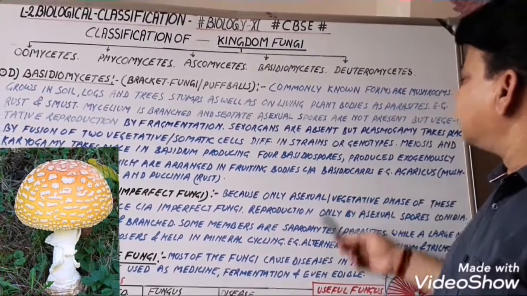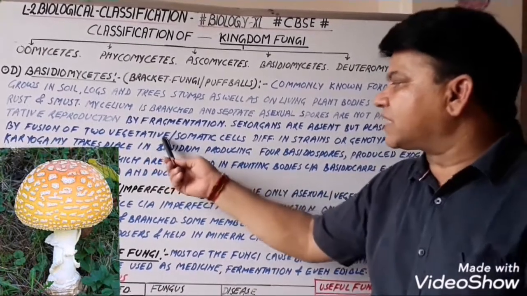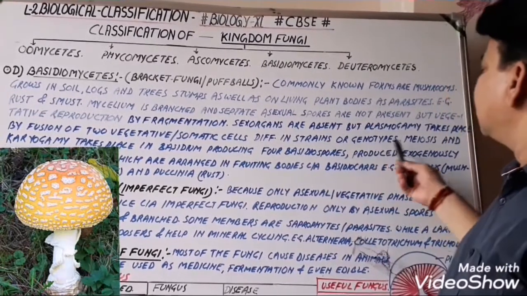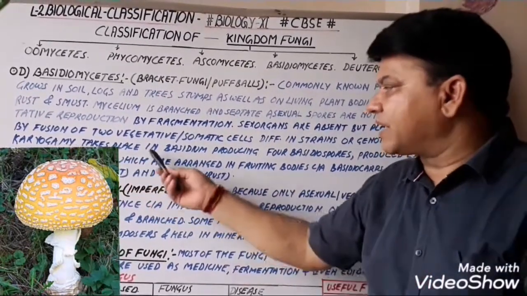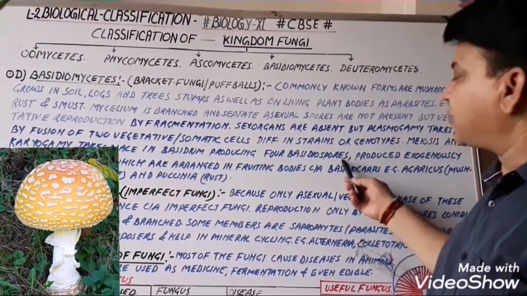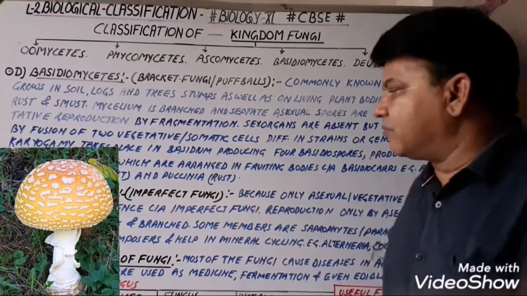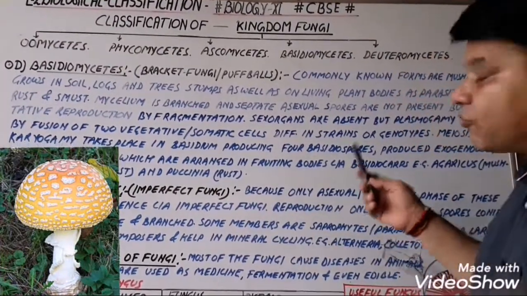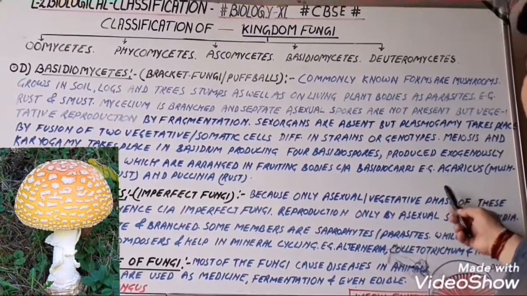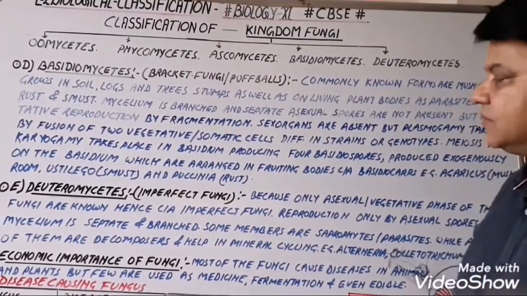Sex organs are absent, but plasmogamy takes place by the fusion of two vegetative or somatic cells which are different in strains or genotypes. Now, meiosis and karyogamy take place in the basidium, producing 4 basidiospores. This is an important phenomenon of this group. They are produced exogenously on the basidium, which are arranged in fruiting bodies called basidiocarp. For example, Agaricus, that is mushroom, Ustilago, smut, and Puccinia, rust.